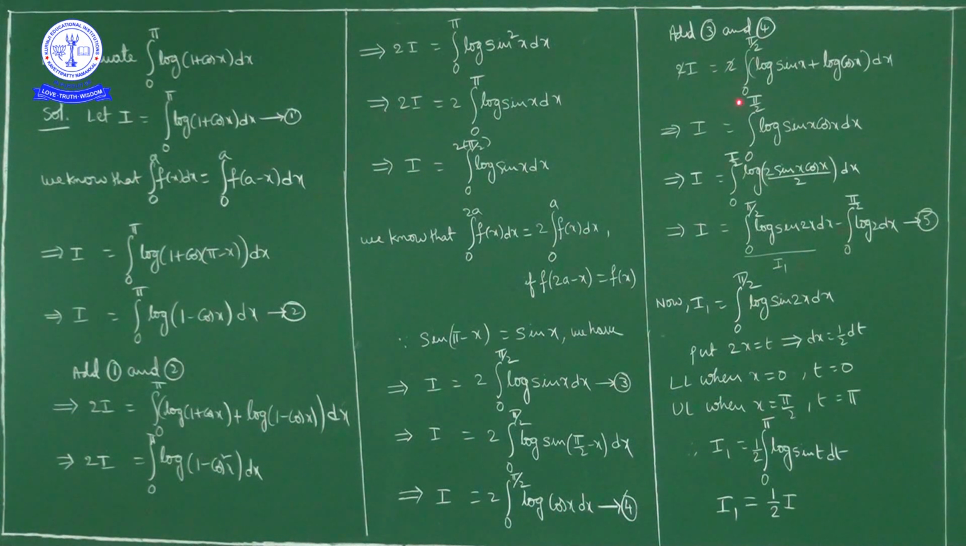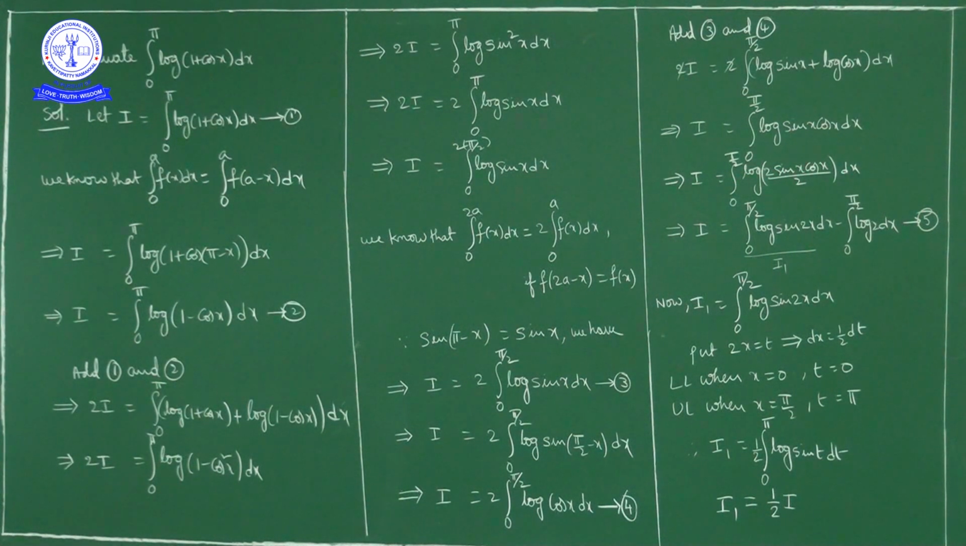Adding 3 and 4, the left hand side is 2I, equal to 2 times integral 0 to pi by 2 of log sin x plus log cos x dx. Both sides, 2 cancels. Log a plus log b is log ab, so I is equal to integral 0 to pi by 2 log of sin x cos x dx. Now sin x cos x I will write as 2 sin x cos x by 2. So I is equal to integral 0 to pi by 2 log of 2 sin x cos x by 2 dx. Now 2 sin x cos x is sin 2x, so log of sin 2x by 2 dx.